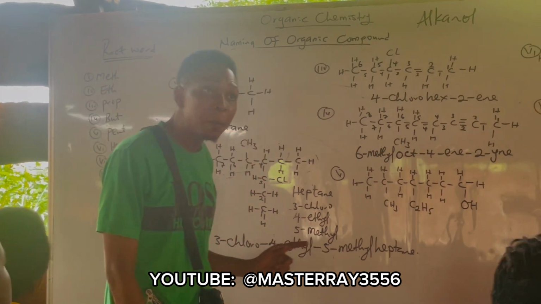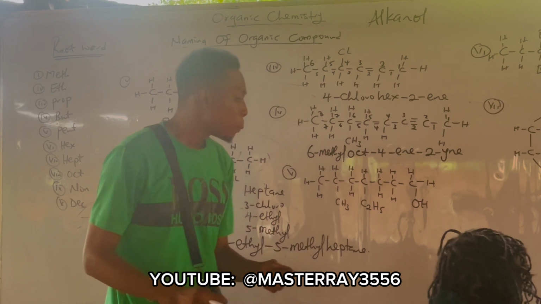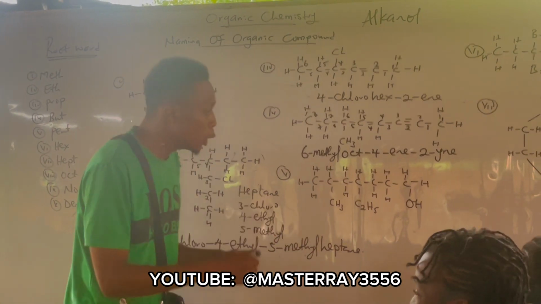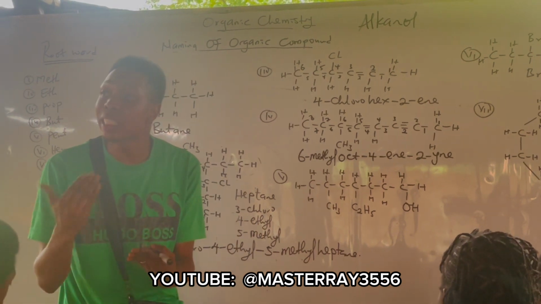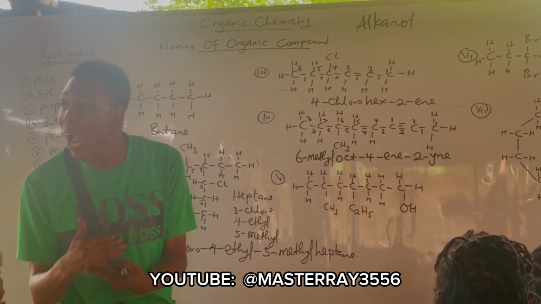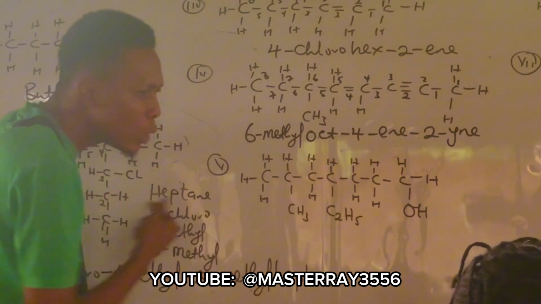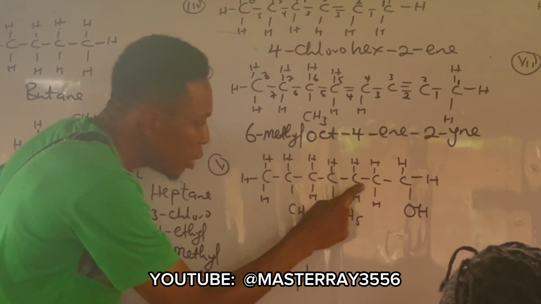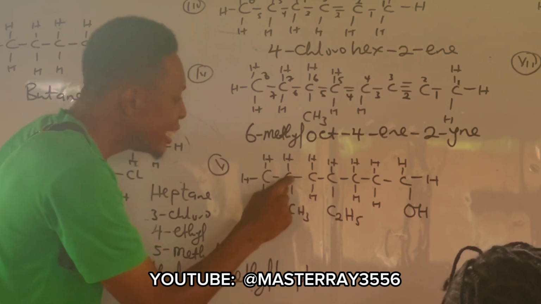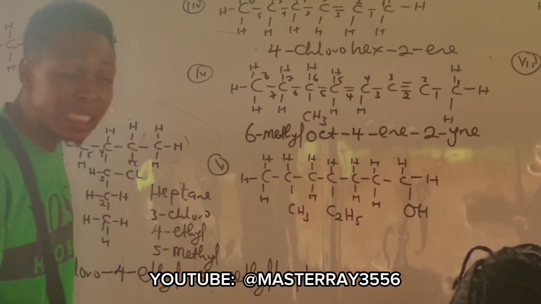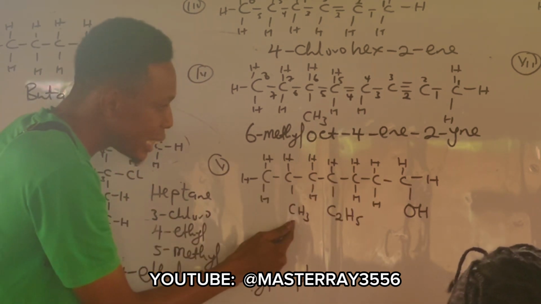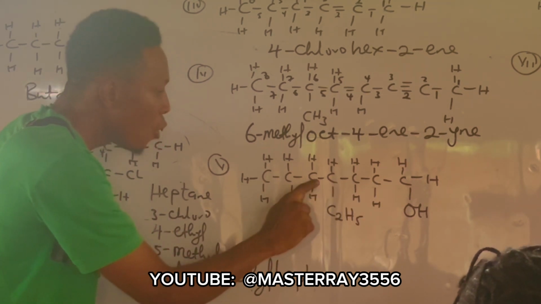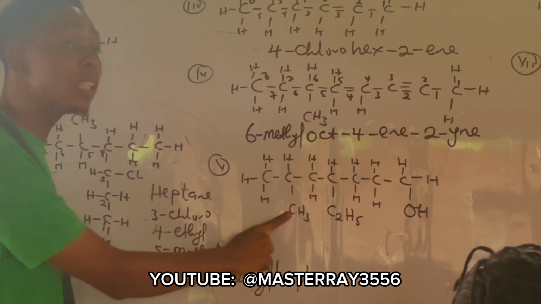Are you following? Alright. Now, if I want to start my numbering on the longest carbon chain, you start counting from the side closer to the functional group, right? I have 1, 2, 3, 4, 5, 6, and 7. I can also count like this: 1, 2, 3, 4, 5, 6, and 7.